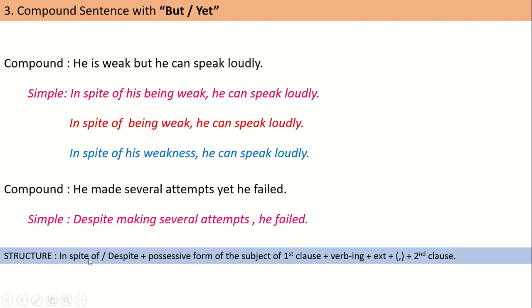Structure, you can see: in spite of or despite plus the possessive form of the subject of the first clause, verbing, extension, then comma, and the second clause is unchanged. You should remember that if both subjects are the same, you can omit the possessive form.